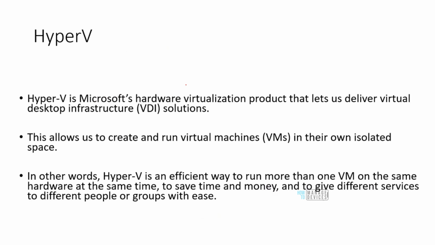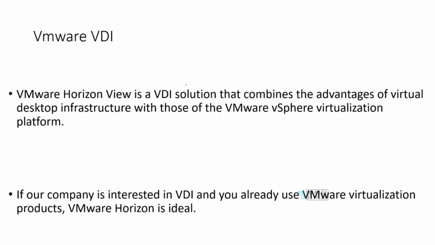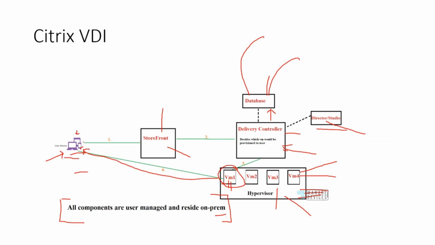Why? Because think of it this way. Let's say that in my organization, I have just one user, okay, and only one virtual machine. Well, even if there is only one virtual machine, still I'll have to purchase a hypervisor, right? Still, I'll have to set up the delivery controller, which is a different server. Still, I'll have to install the database. Still, I'll have to set up the storefront. Still, I'll have to make all the configuration using the Director or Studio.